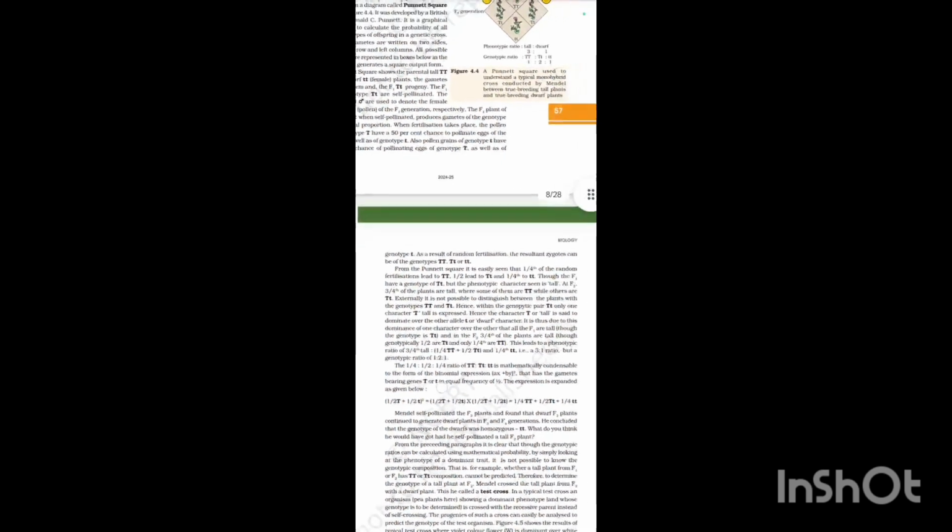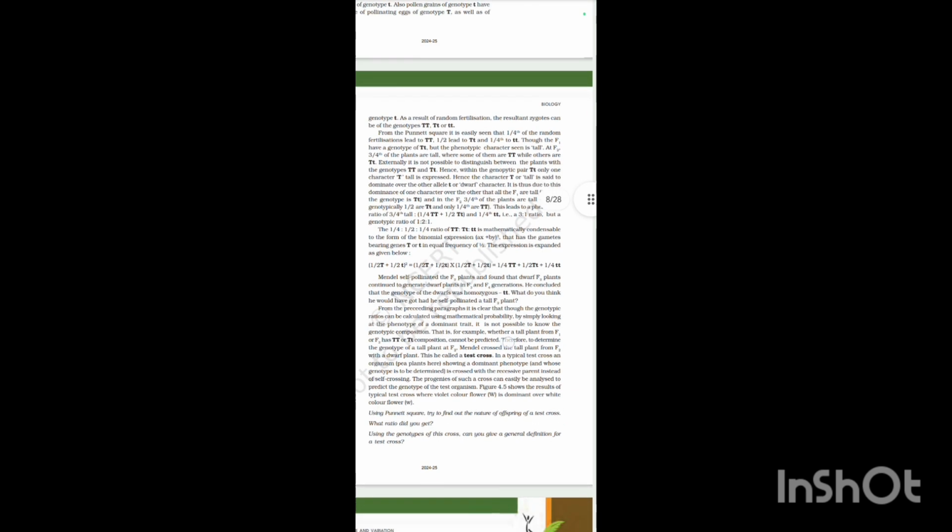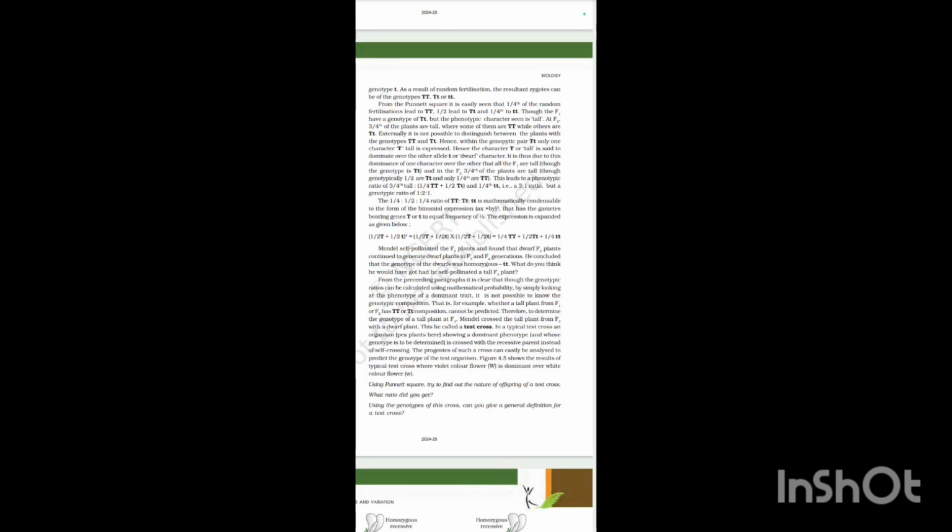When fertilization takes place, pollen of genotype T has a 50% chance of pollinating eggs of genotype T as well as genotype t. As a result of random fertilization, the resultant zygotes can be of genotype TT, Tt, or tt.